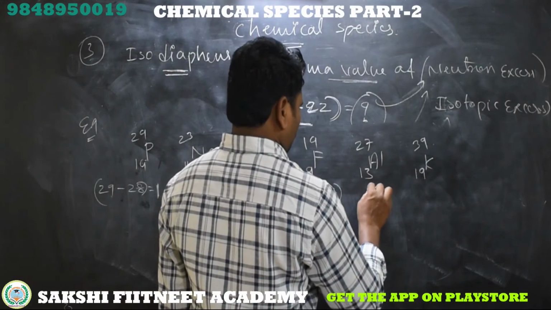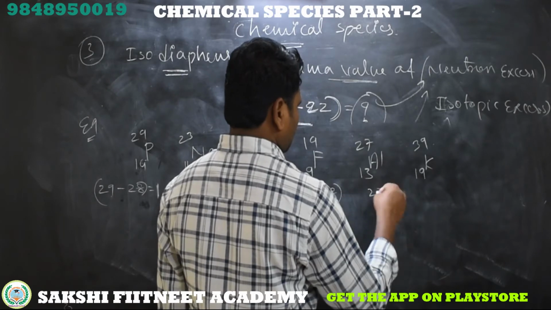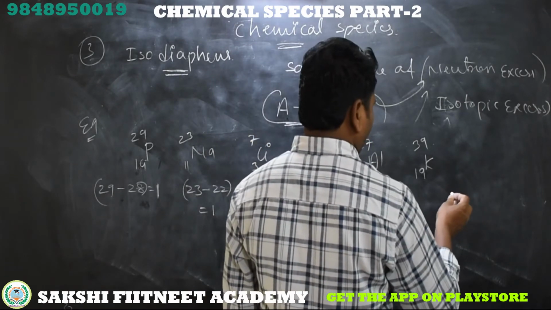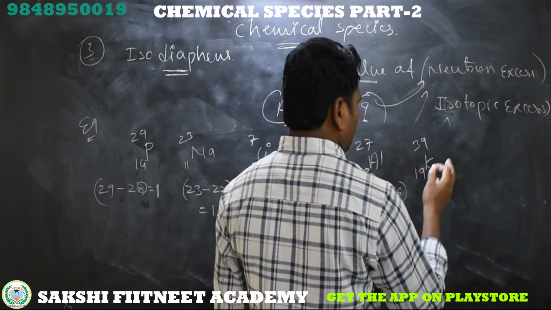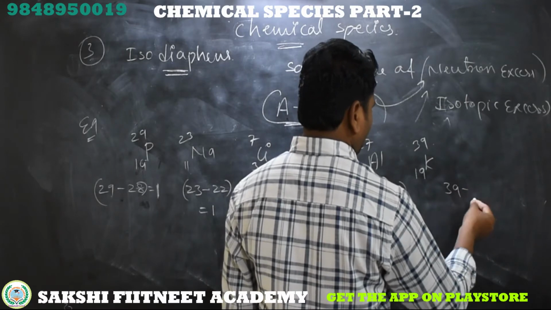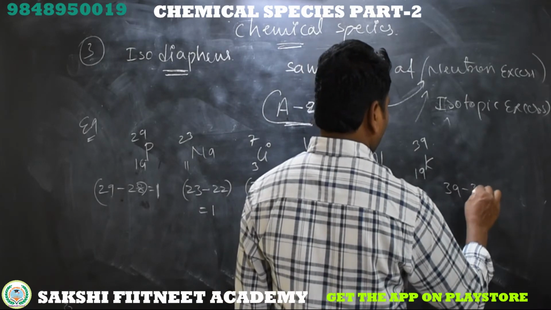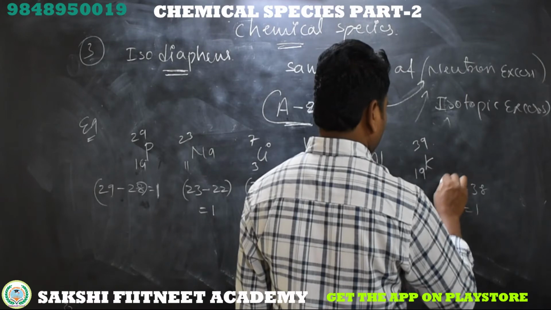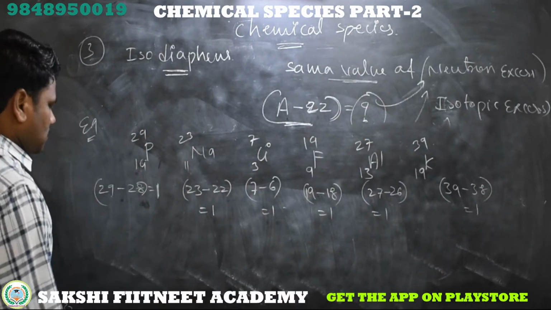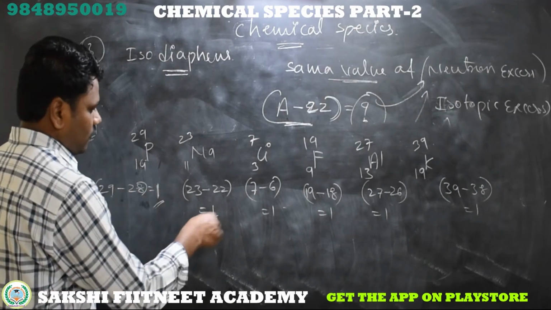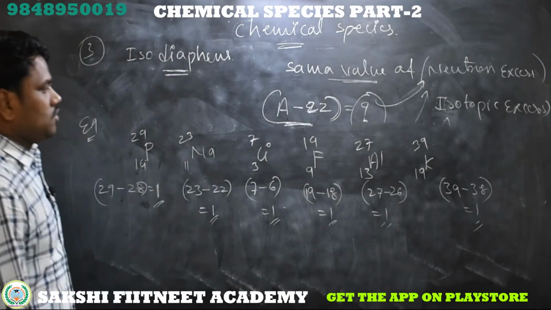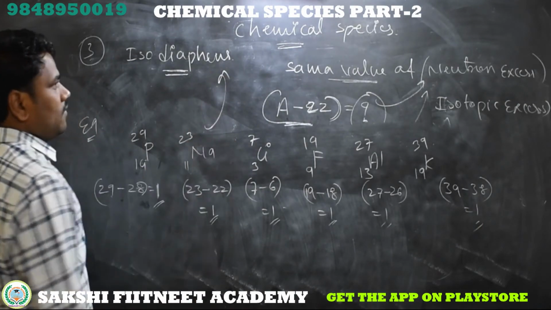Aluminium, 27 minus 13 into 2, 26, is equal to 1. Potassium, isotopic excess is 39 minus 2 into 19, that is 38, equal to 1. These are the elements having the same excess of neutrons, 1, 1, 1, 1 and 1. These are called isodiaphers.